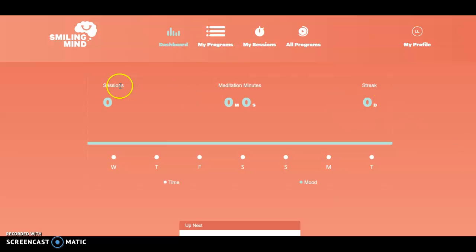Your dashboard keeps track right here of all of the sessions that you have done. It keeps track of your total number of meditation minutes, or minutes that you have been working on a program. And then it tells you your streak, or how many days in a row that you have used this. So you can use that to work through. For example, today is Tuesday. That is over here. So it goes Sunday, Monday, Tuesday, Wednesday, Thursday, Friday, Saturday, and it rotates these days so that the next day is always the first one that you see. So that is the dashboard.